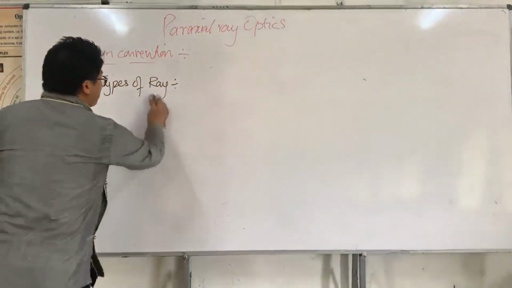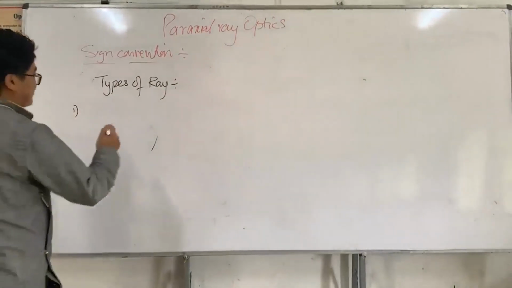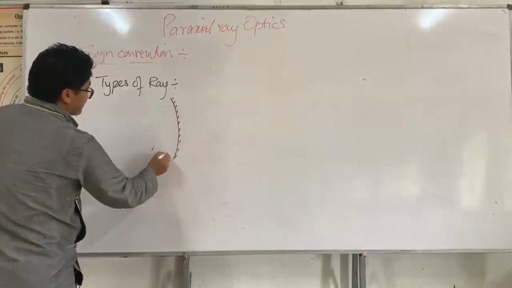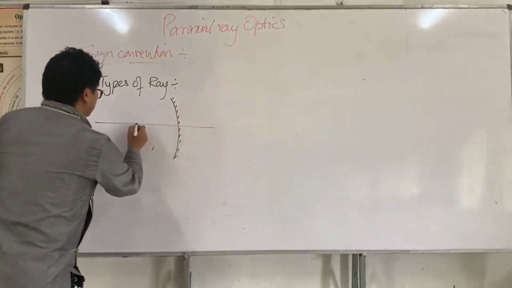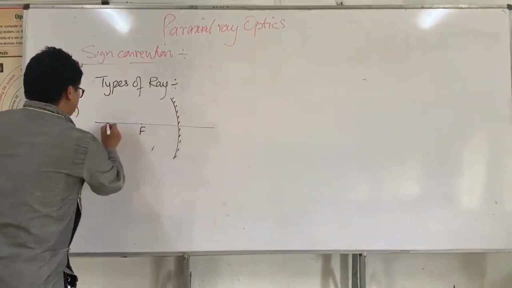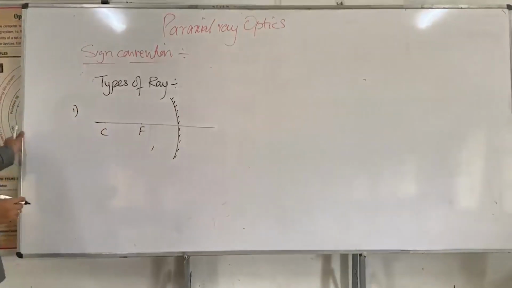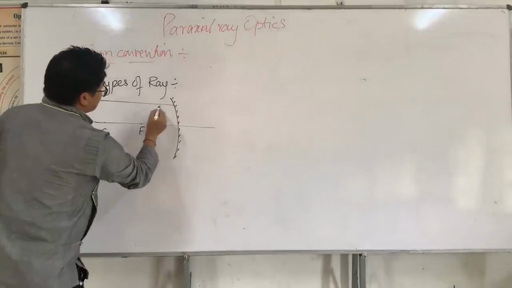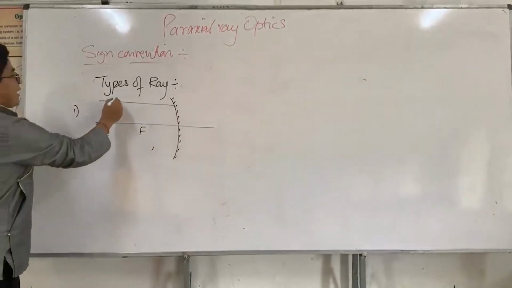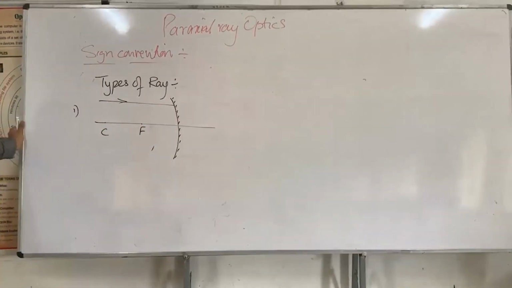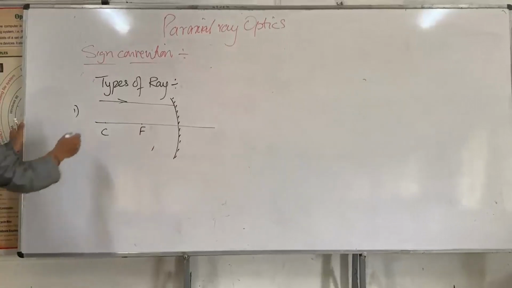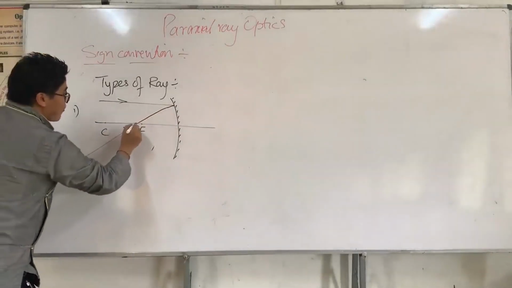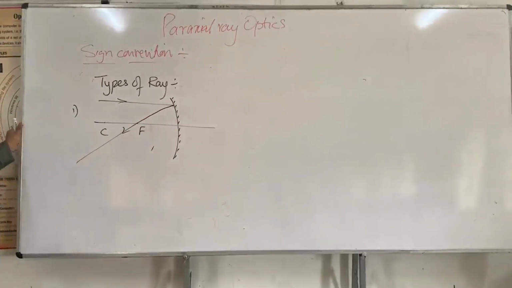For a concave mirror, I have, this is the concave mirror, and this is the focal point, this is the center of curvature, alright, and then this is like this. This is the incident ray parallel to the principal axis. If the incident ray is parallel to the principal axis, then the reflected ray passes through the focal point. This is ray number 1.